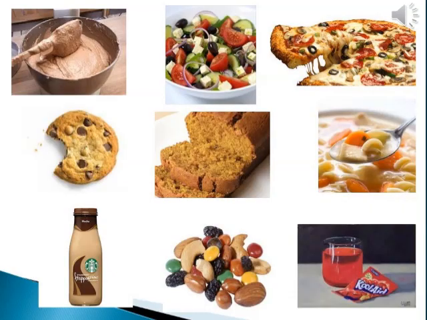Some more examples of impure substances here: salad, pizza, biscuit, cake, custard, and so on. So looking at a salad, we took the example earlier.